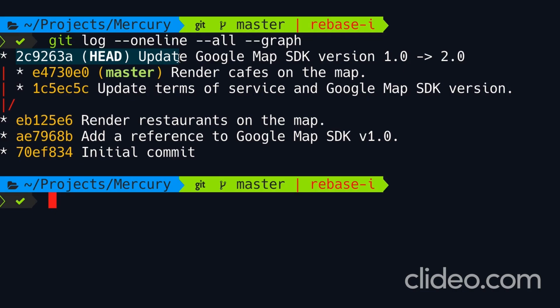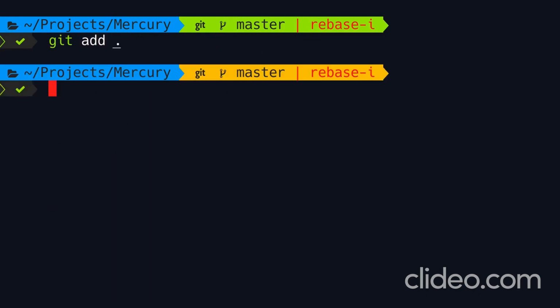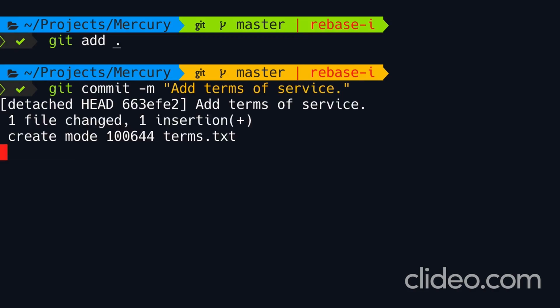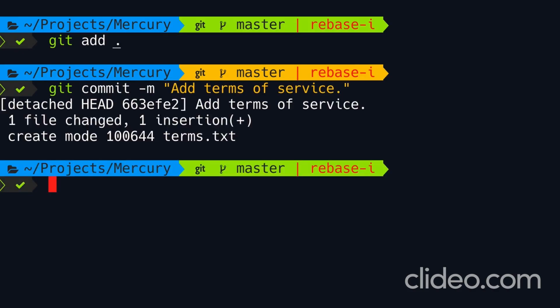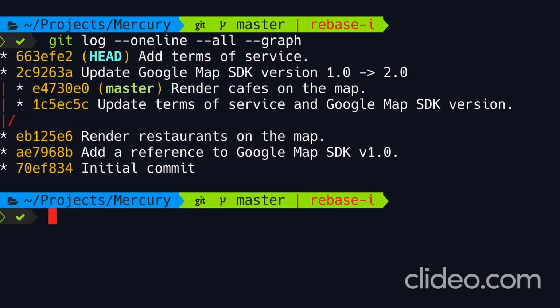Now let's go ahead and make another commit for updating the terms of service. So we have a new untracked file. We can add it in the staging area and then make a commit. Here we can say add terms of service. Good. So we made another new commit that was not part of the history. Let's look at our log one more time.